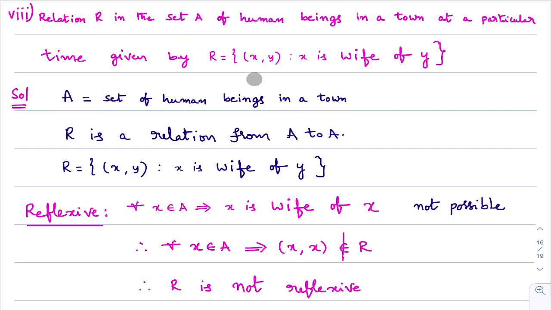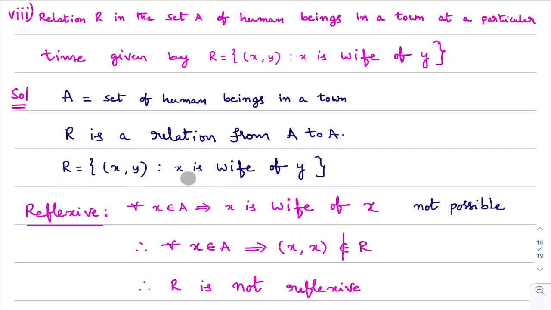Second point, this relation is from where to where? They have given R is a relation in the set A. That means R is a relation from A to A. Next, third point, how is the relation defined? The relation is defined as ordered pair (x, y) such that x is wife of y. If x is wife of y, then ordered pair (x, y) belongs to the relation.